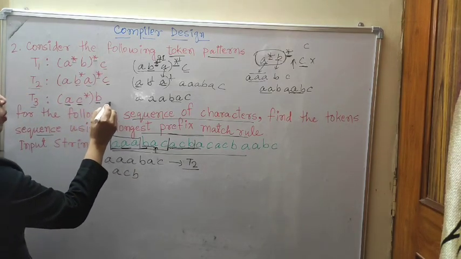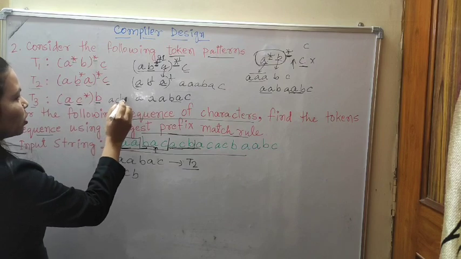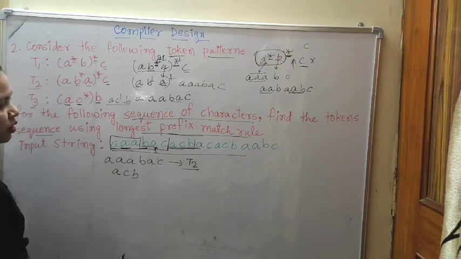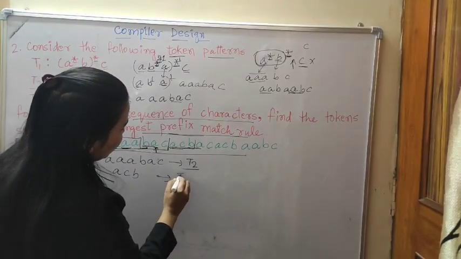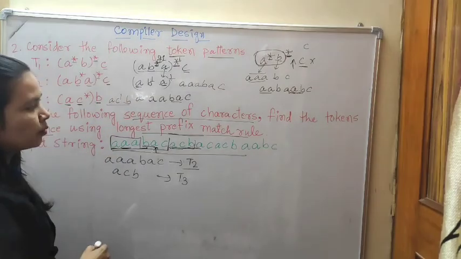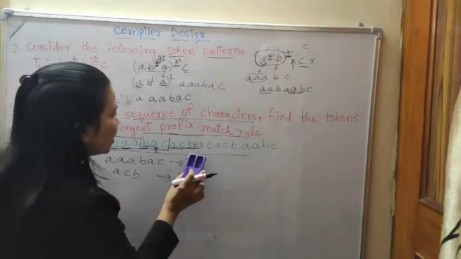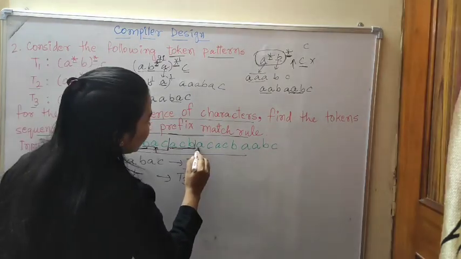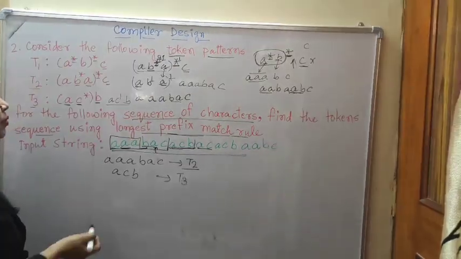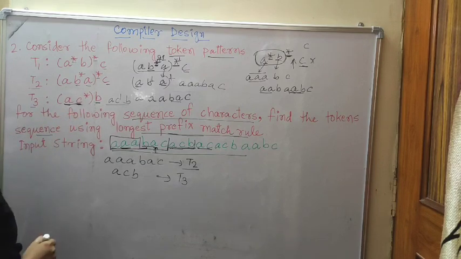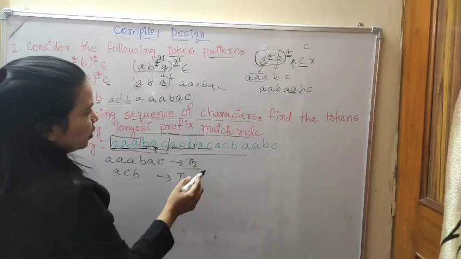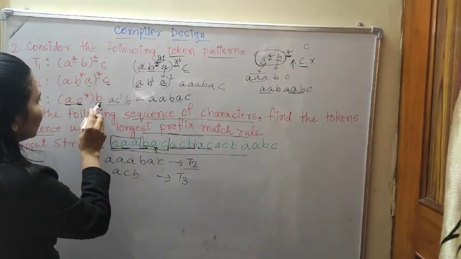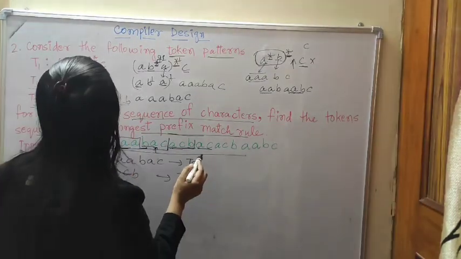C, I am taking C's power. If I am taking 1, then A, C, B will generate only. So it's generated by token pattern 3. Now A, C, B we have generated. Now it is left A, C. Again A, C has given. See? A, C. Then B in the last has given A, C.